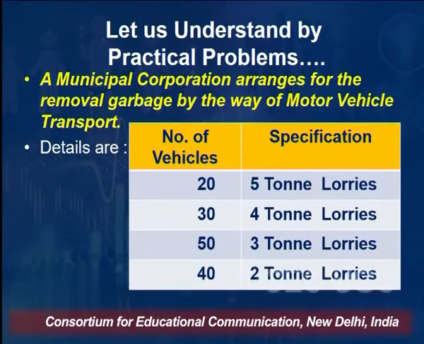So lorries are having their capacities of 5 tons, 4 tons, 3 tons and 2 tons, and their respective number is also given. This municipal corporation is reporting that they have 30 vehicles having a capacity of 4 tons. So they can carry the garbage to the extent of 4 tons, 4 ton lorries they are calling it. 50 vehicles having 3 ton capacity, called 3 ton lorries, and 40 vehicles are there having a capacity of 2 tons.